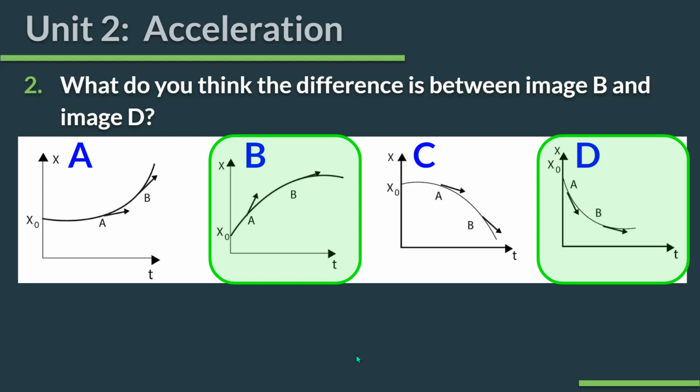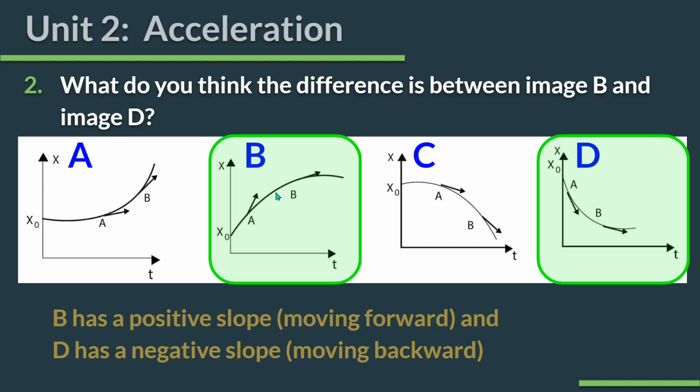All right, what do you think the difference is between B and D? I kind of answered that one for you, but B, again, is moving forward because it has a positive slope, but that slope is still flattening out, so it's moving forward, but it's slowing down to a stop. D is moving backwards, but slowing down to a stop. If it goes completely horizontal, they've stopped. That is the difference here. Okay, so because B has a positive slope, it's moving forward. Because D has a negative slope, it's moving backward, but both of them are slowing down.